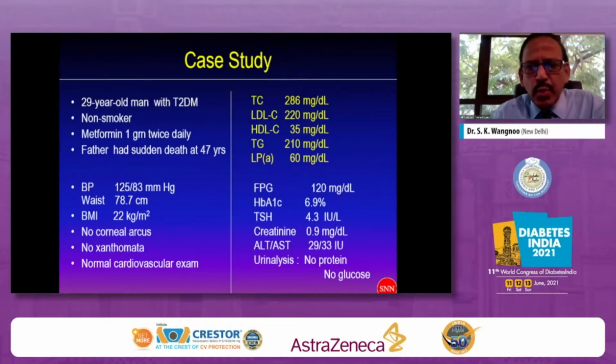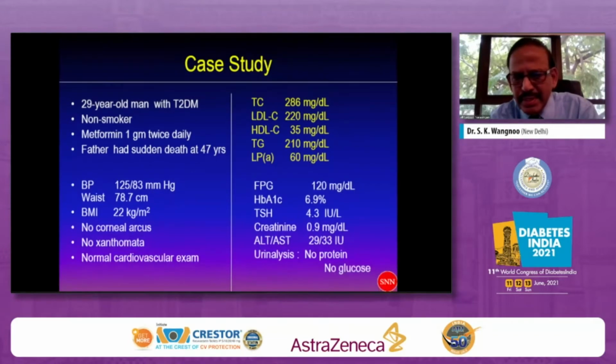Actually, a 29-year-old gentleman contacted me for the problem of type 2 diabetes, with a history that he had been taking metformin 1 gram twice daily. He lost his father at 47 years of age. His BP was 125 by 83, waist 87 centimeters, BMI was 22. There was no corneal arcus, no xanthelasma or xanthomata.